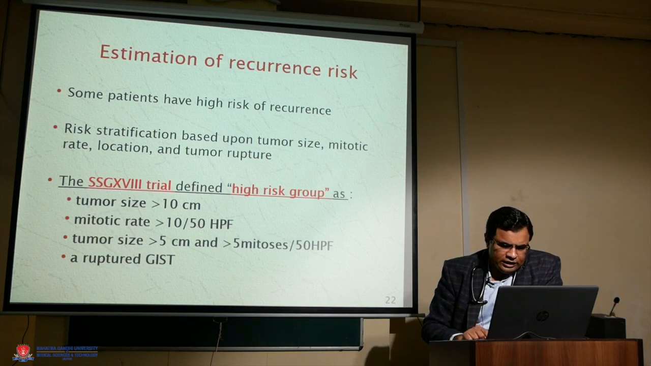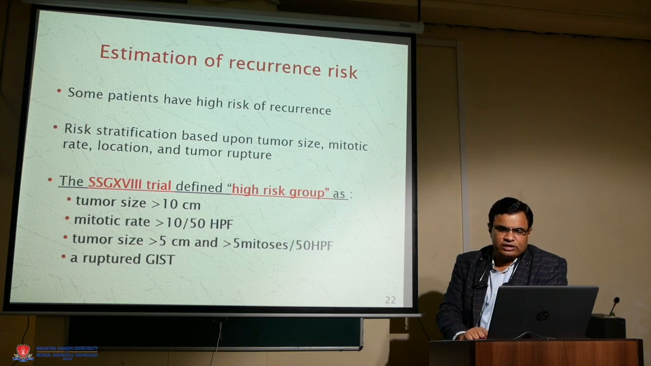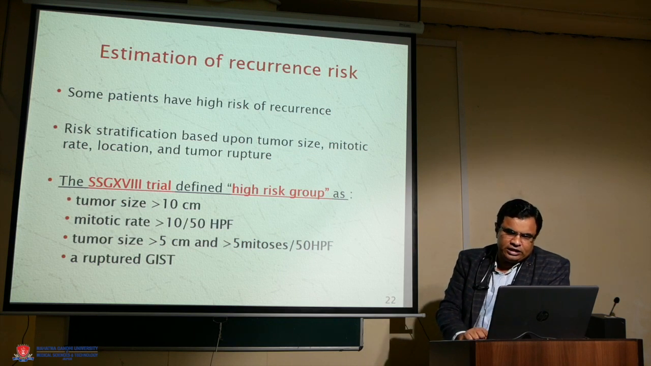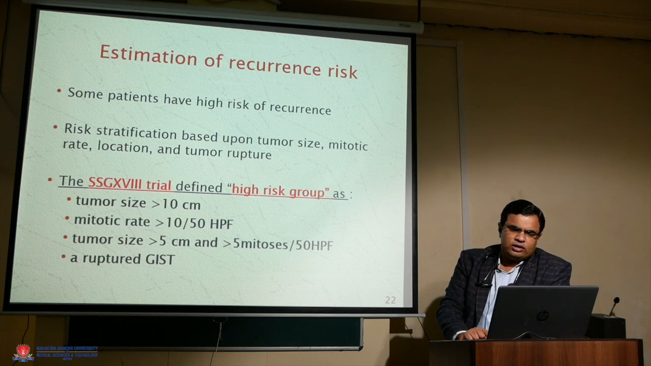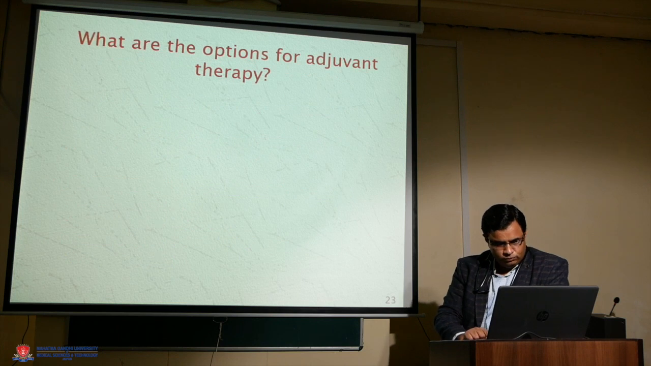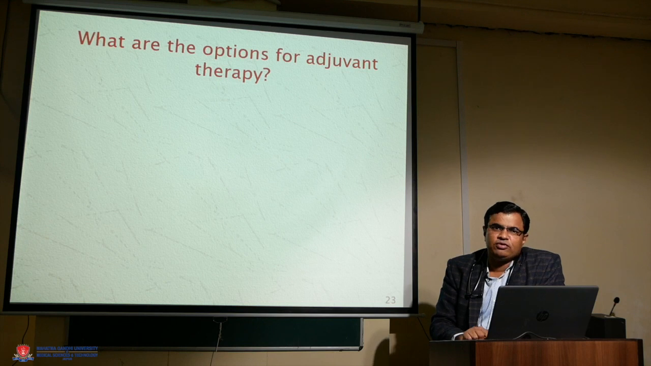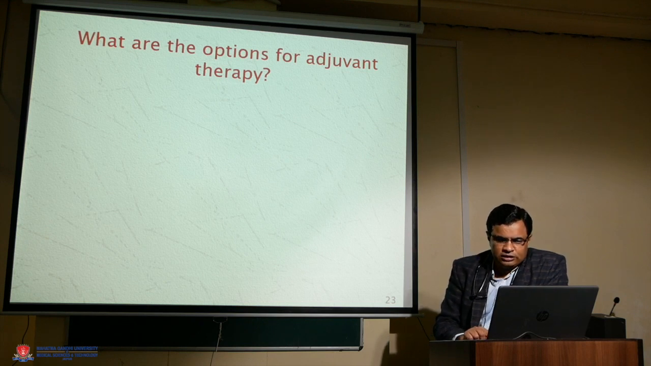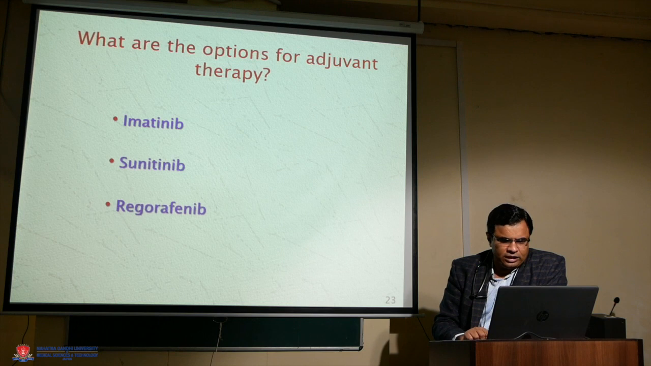So these are the high risk groups: tumor size of more than 10 centimeters, mitotic rate more than 10 per 50 HPF, tumor size of more than 5 centimeters and mitotic rate more than 5, or ruptured GIST if the capsule is ruptured. So in these high risk patients, we need adjuvant treatment in the form of TKI. What TKIs are available for adjuvant treatment of GIST? These are imatinib, sunitinib, regorafenib.